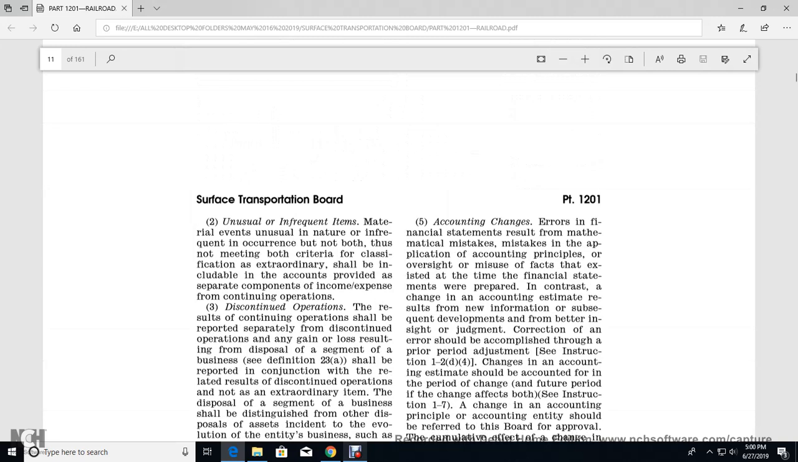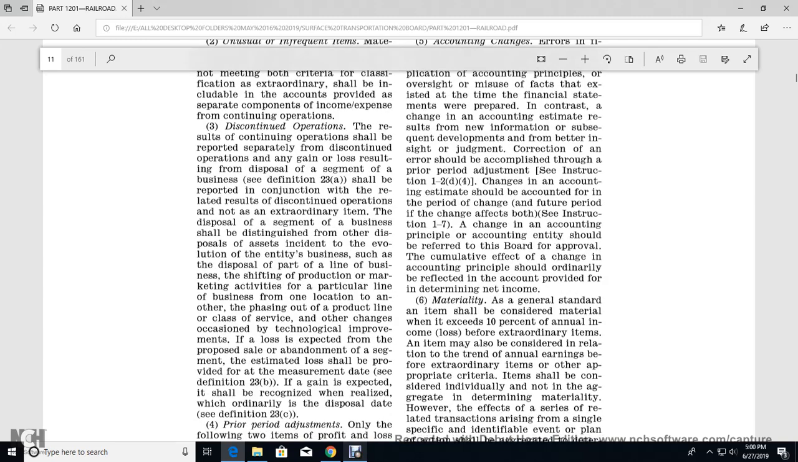do not meet both criteria for classification as extraordinary, shall be included in the accounts and provided as separate components of the income and expense of the continuing operation.